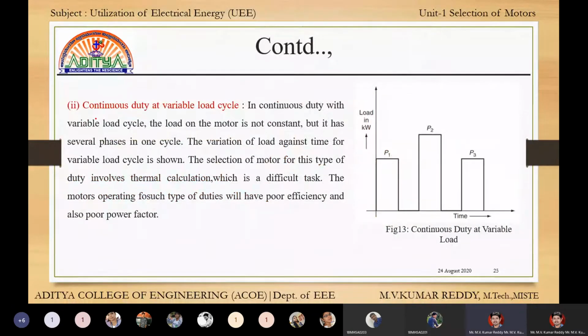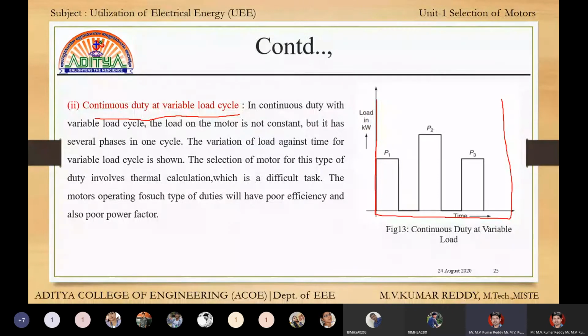Next, continuous duty with variable load cycles. That means the load should be varying continuously. In continuous duty with variable loads, the load on the motor is not constant, but has several phases in one cycle. Let us say this is one cycle.